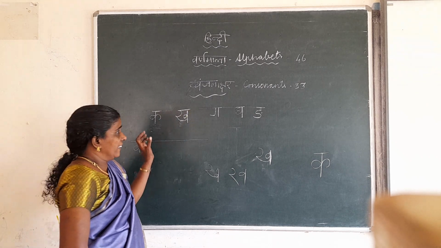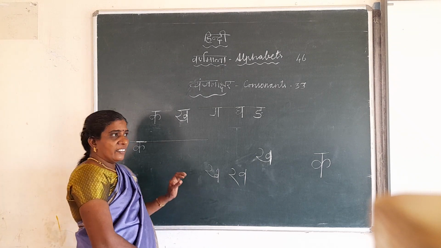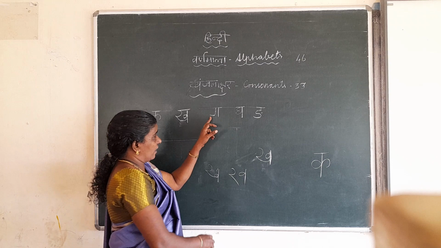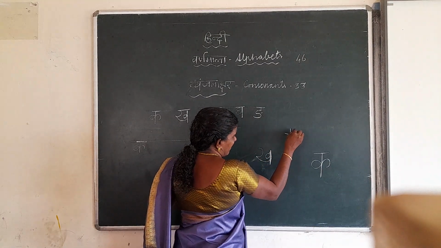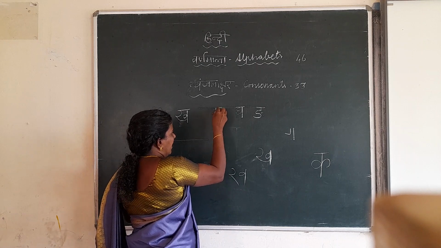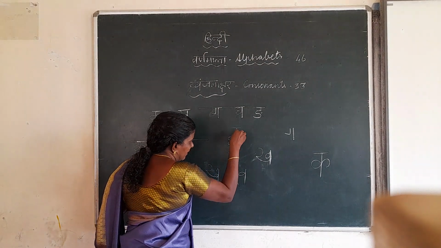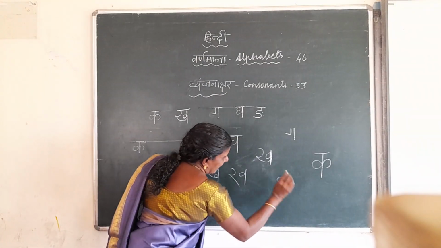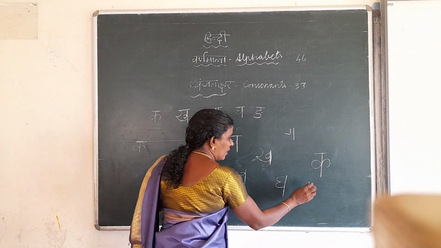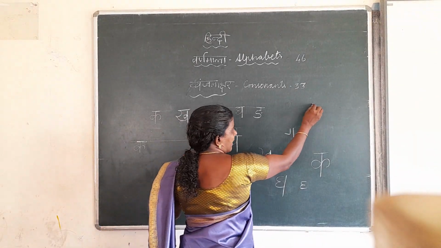While writing you have to sing and write, so you won't feel difficulty in writing. Don't write this letter like this. Some people write it like this also. Actually, it should come down like this. This is ga. Don't write like this, don't take the hand like this. If you write like this, it will look like something giant. So you have to write like this one only.